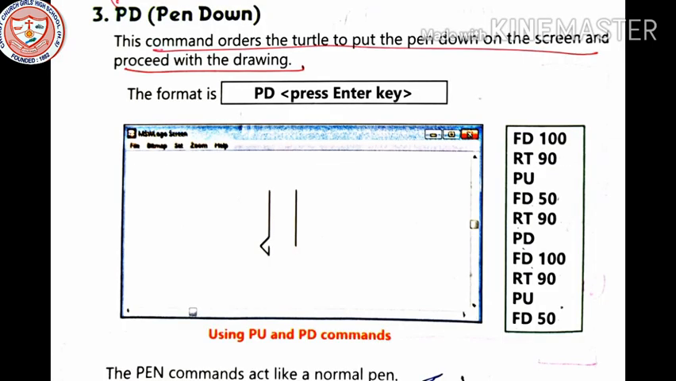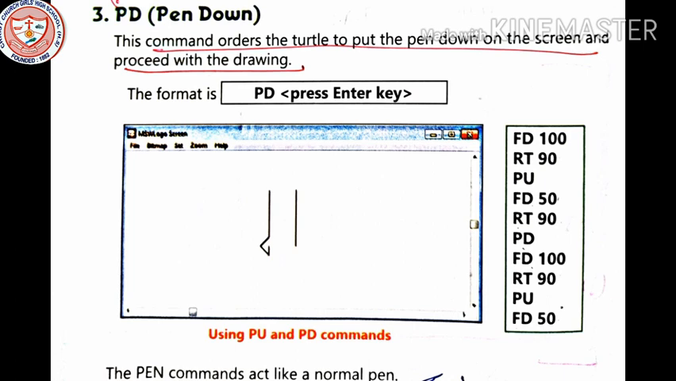Now the PD command, that is the pen down command. This command orders the turtle to put the pen down on the screen and proceed with the drawing. So the format is PD and enter.